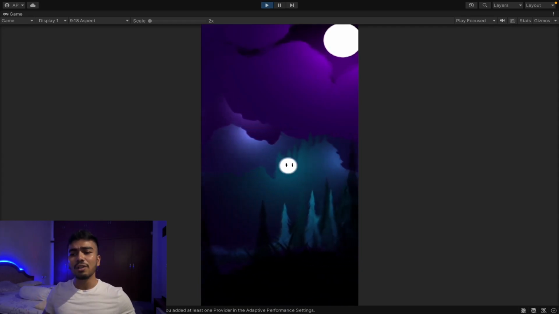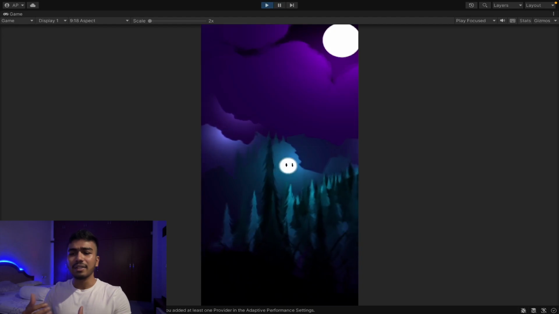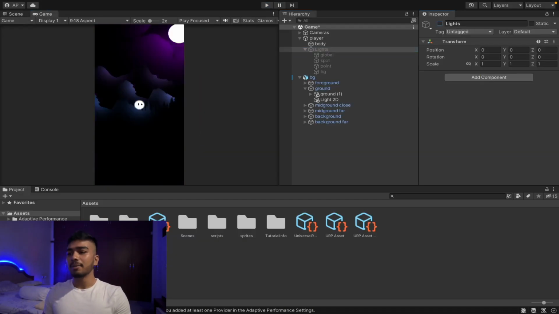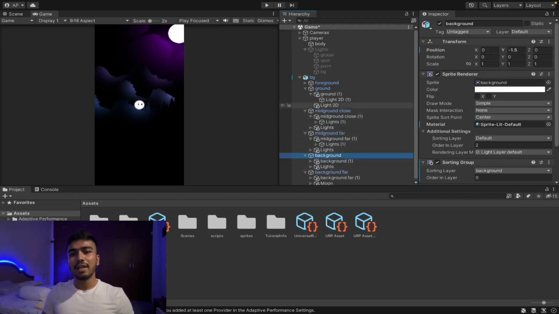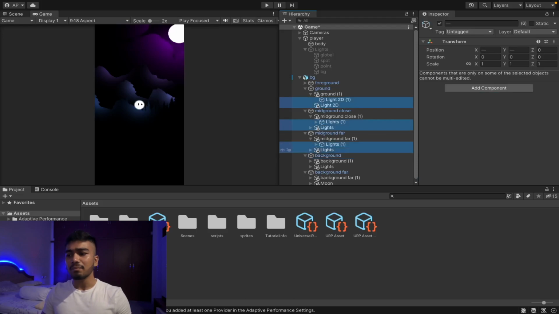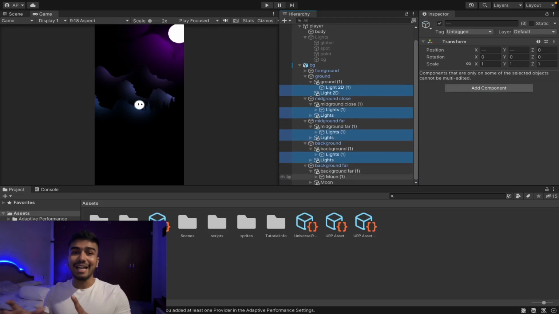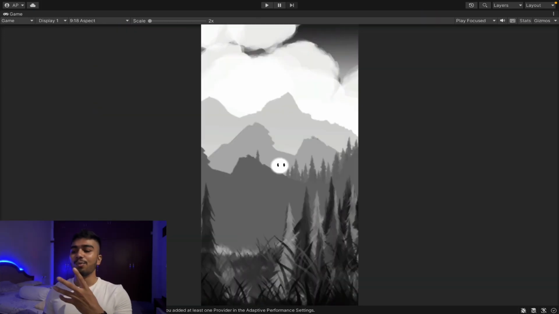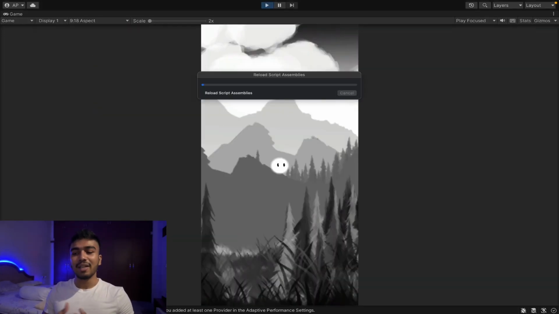Okay, now just to get a feel for this lighting a bit more, what I'm going to do is turn off all the lights and then see what the game looks like. Here I'm just turning all the lights back off. The player lights are off. I'm going to open up all the different layers. I'm going to select them and turn all the lights off, and let's see what that looks like. Okay, now we are back to where we last left off.